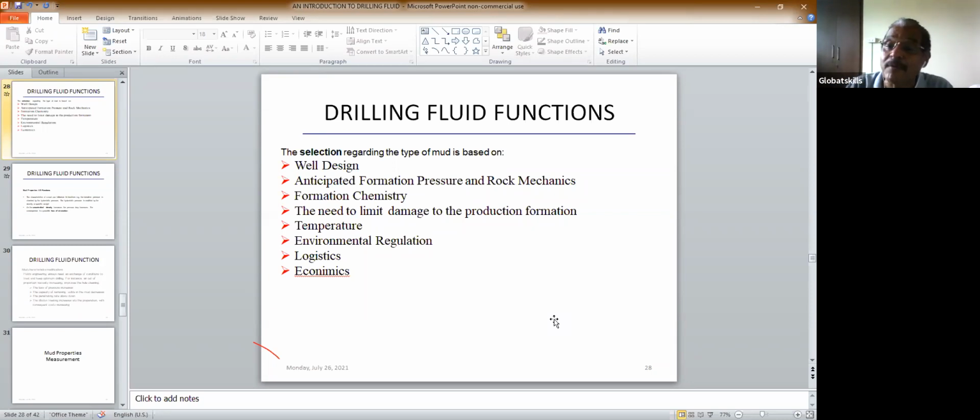Next is environmental regulations. This is very, very important because it varies from country to country, region to region. In many countries, particularly European countries, if you're using an oil-based mud, you cannot throw the mud and the cuttings into the sea. This is the condition of those countries. These are the environmental considerations. It will damage the sea animals. If you are drilling in a forest, there may be forest animals. If you are drilling near a river, you cannot damage the water there.